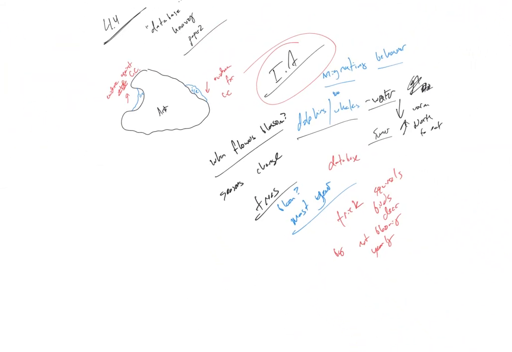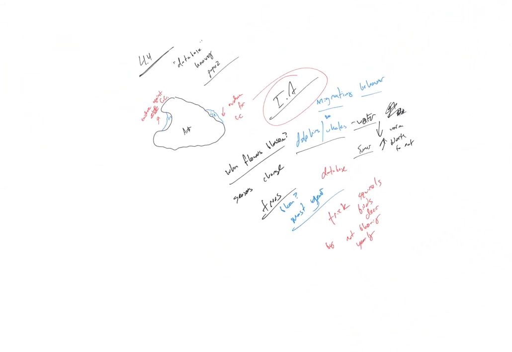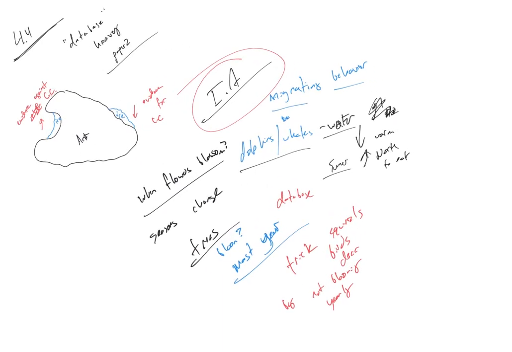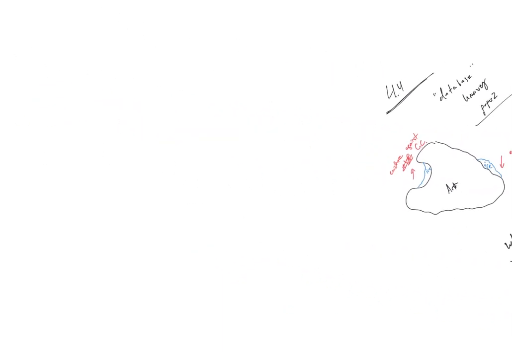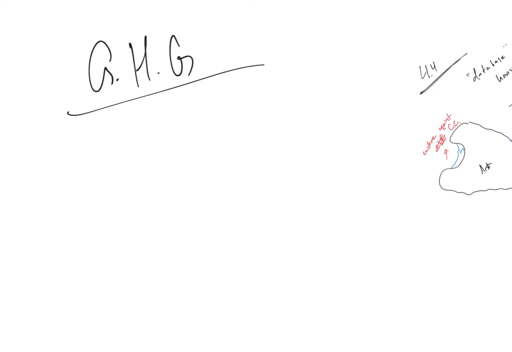This is kind of like what we expect out of 4.4. So keep that in mind. Let's dig into the content. The first content are GHG, greenhouse gases. The two most important are CO2 and water. Now, how long does water only last in the air?